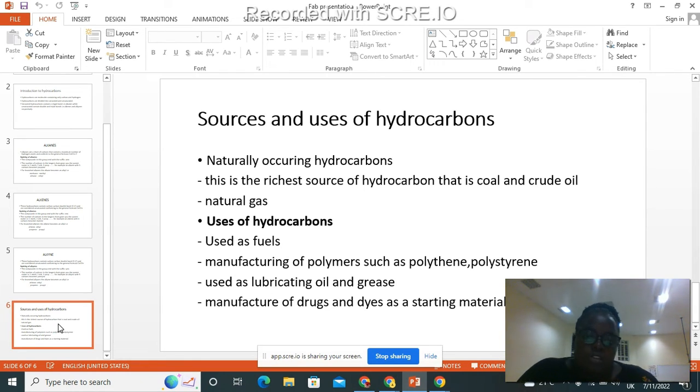Some of the uses of hydrocarbons: hydrocarbons are used as fuels. We use them for cooking in our houses. They're used for manufacturing of polymers such as polyethylene and polystyrene. They are used as lubricating oil and grease, and in the manufacture of drugs and dyes, where they're used as a starting material.